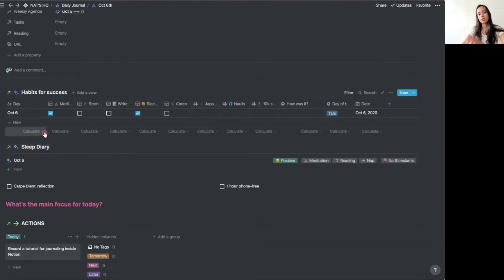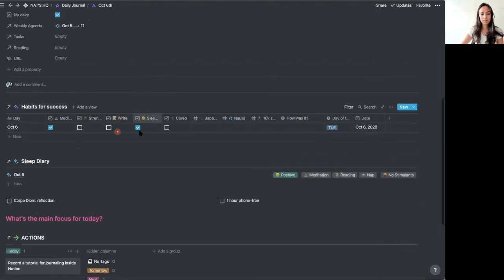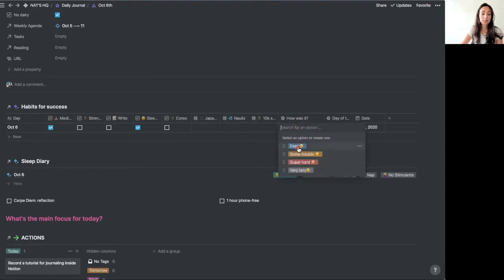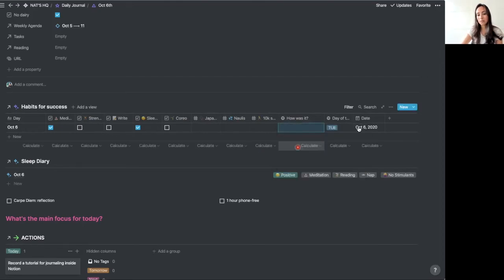And in the original, I can also track the trends, what's been happening for my habits. The cool thing about using a table like this is that it can show you the percentage of checked boxes for each of these that I'm checking, or the average when it's a number. I also like to tell myself how it was. Was it easy to do all my mini habits for the day? Did I have some trouble? Am I feeling super lazy? Something like that.